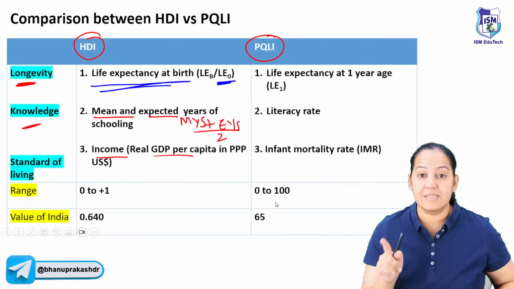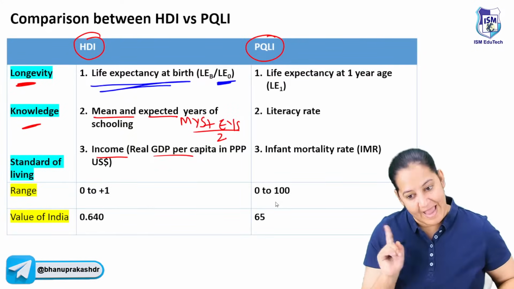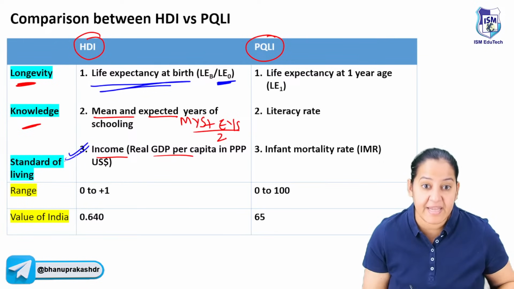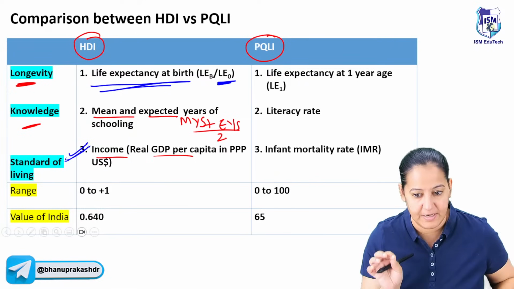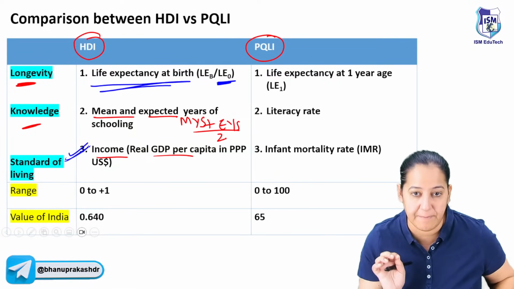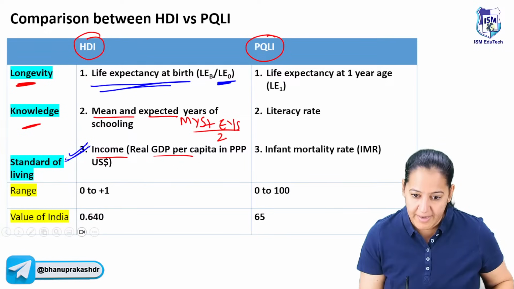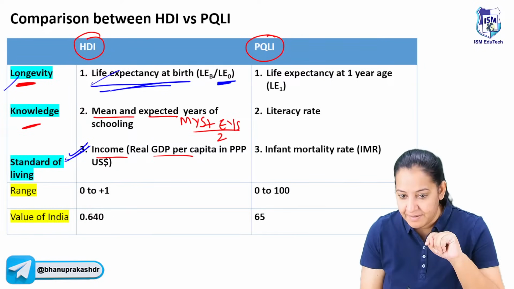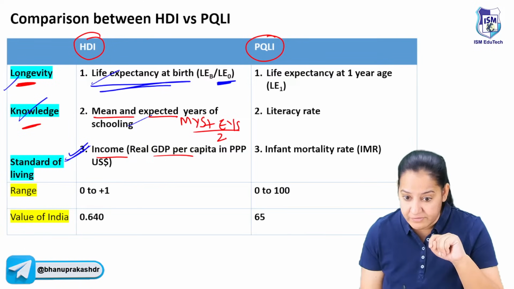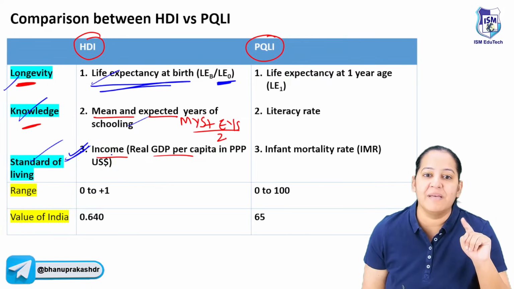So these are the criteria given in HDI. HDI believes that money is a factor that decides the quality of life. The quality of life depends on the income, on the money. It's one of the factors. Got my point? So see the 3 factors. Longevity is measured by life expectancy at birth. Knowledge is measured by years of schooling. And standard of living is measured by income.